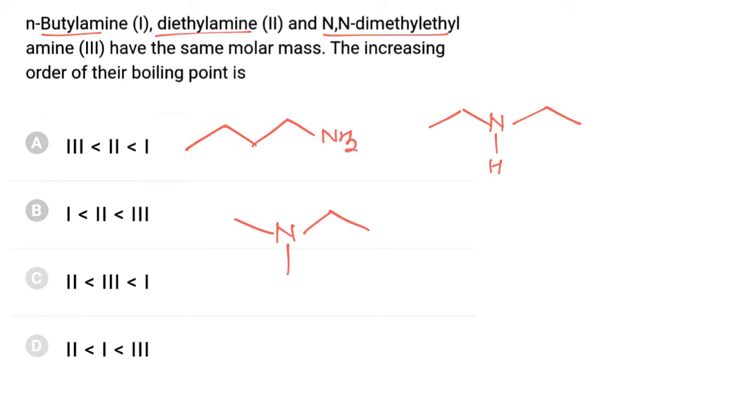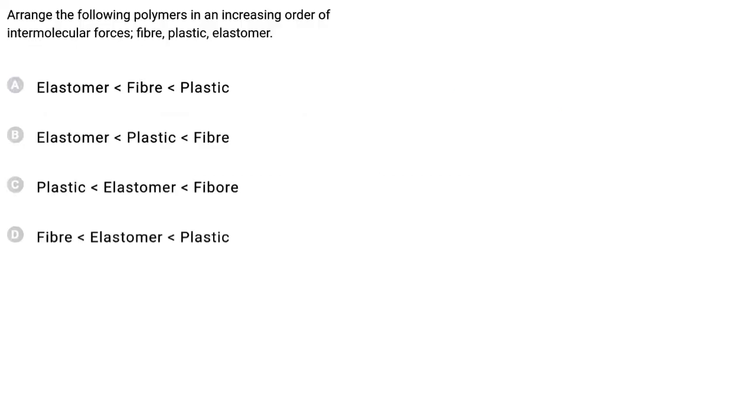All these molecules have the same molecular formula, but this is a 1 degree amine, this is a 2 degree amine, and this is a 3 degree amine. Now 1 degree amine can form the maximum number of hydrogen bonds due to two free available hydrogen atoms. Then 2 degree amine and 3 degree amine cannot form as many hydrogen bonds. So boiling point is maximum for 1 degree amine, then 2 degree, and then 3 degree amine, and hence the correct answer for the boiling point is 3, 2, 1, hence option A is correct.